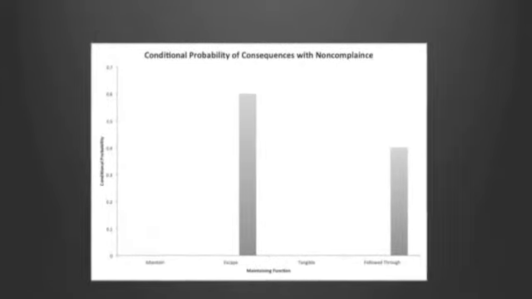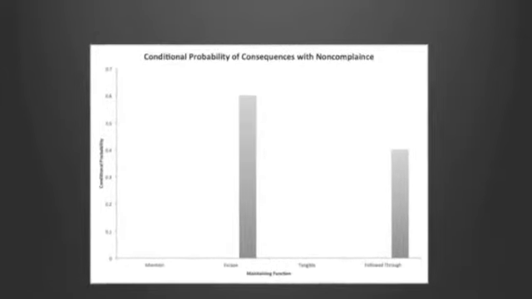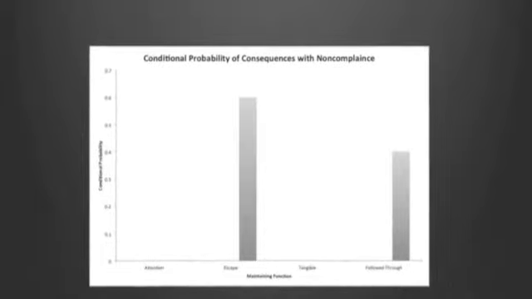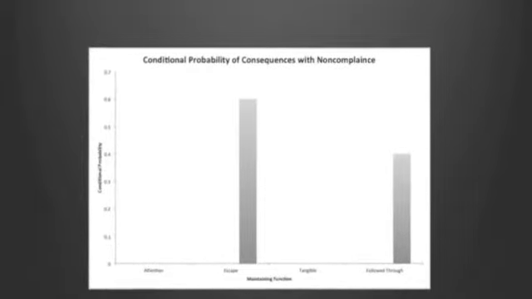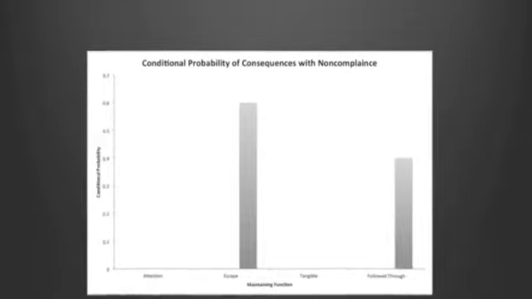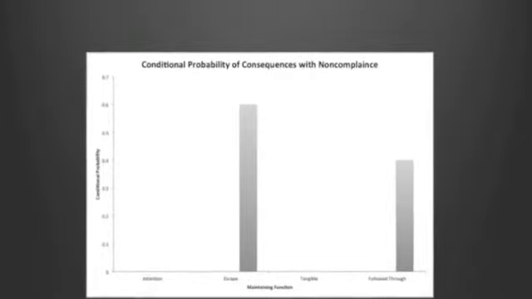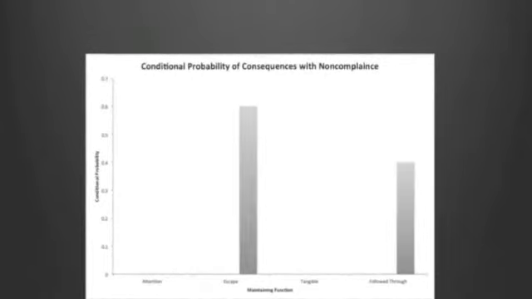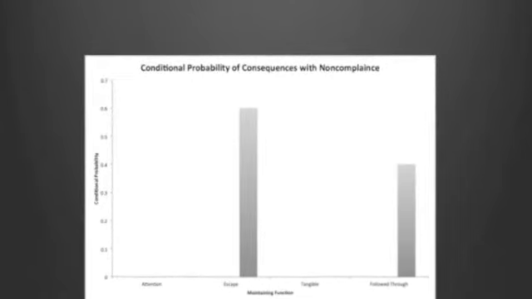The next graph depicts the conditional probability of the target behavior. Noncompliance behavior occurred 100% of the time when a demand was given, and then 60% of the time when the client escaped or avoided the demand, and lastly 40% of the time observed the client followed through with the demand.